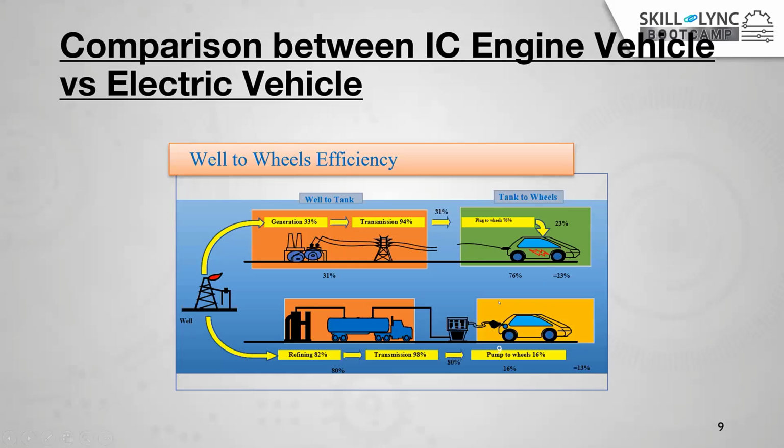If you go for the conventional IC engine vehicle, we first require refining the crude oil, then we need to transport it to the petrol bunks. From the petrol bunk, we are getting it on the vehicle. On the vehicle, when you are running it on the road, there are so many losses inside, right? After the complete losses, we are getting nearly 13% efficiency. So if you compare both the electric vehicle and the conventional IC engine vehicle, the electric vehicle is nearly 10% more efficient than the conventional vehicle.